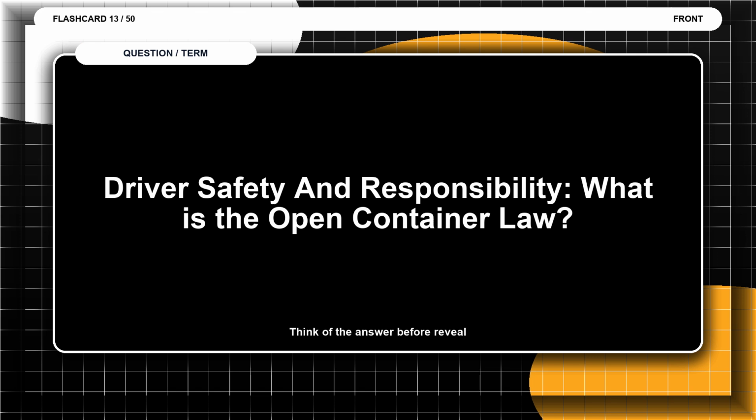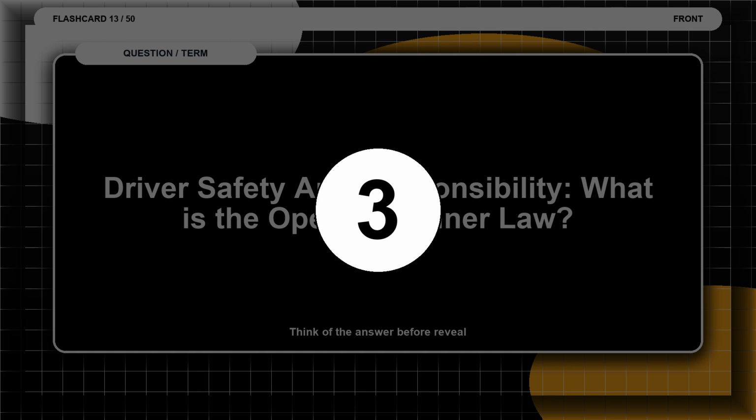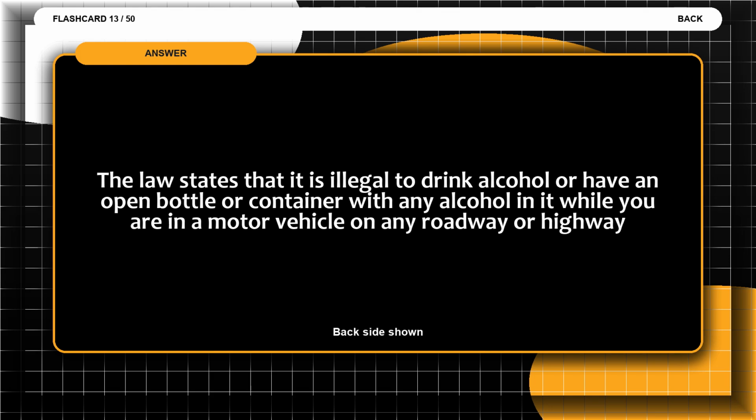Flashcard 13. Driver safety and responsibility. What is the open container law? Think of the answer before the reveal. The answer is the law states that it is illegal to drink alcohol or have an open bottle or container with any alcohol in it while you're in a motor vehicle on any roadway or highway.